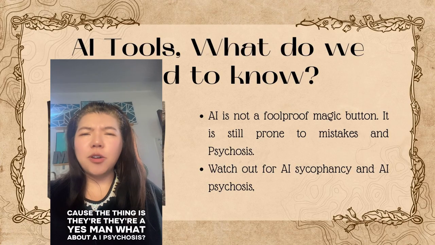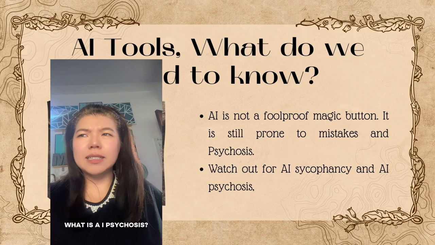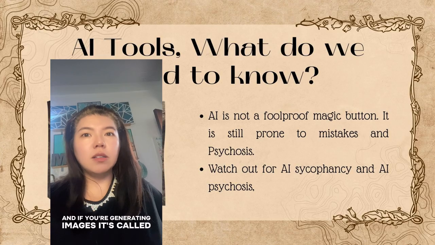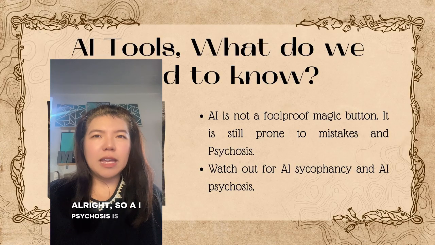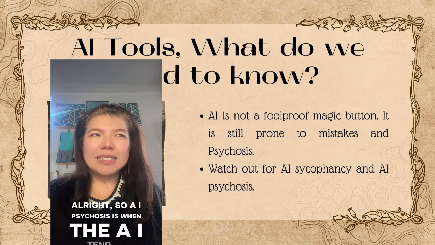What about AI psychosis? What is AI psychosis? If you're generating images, it's called hallucination. What is that? All right, so AI psychosis is when the AI tends to.